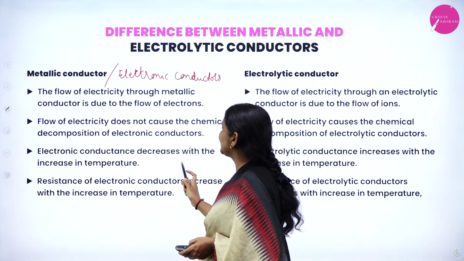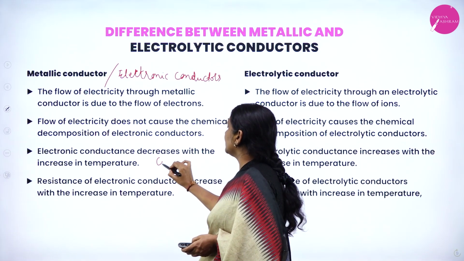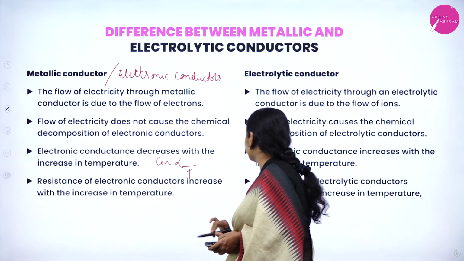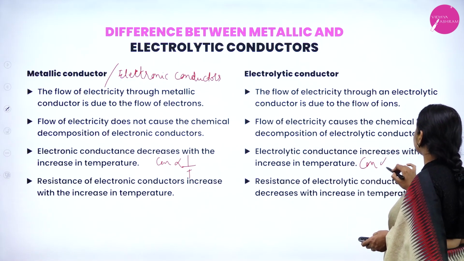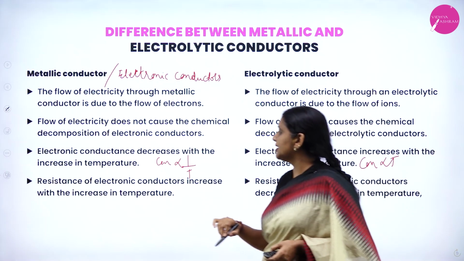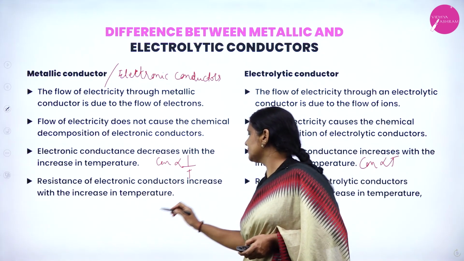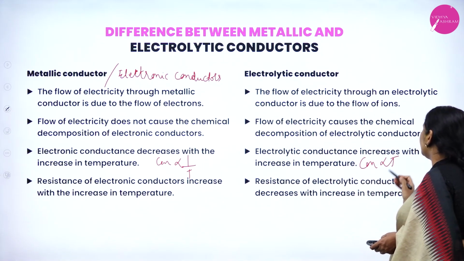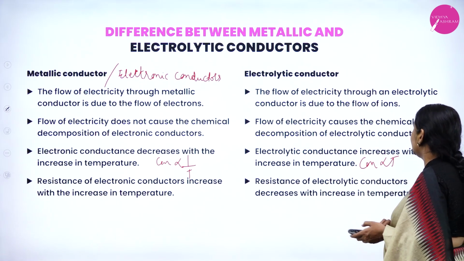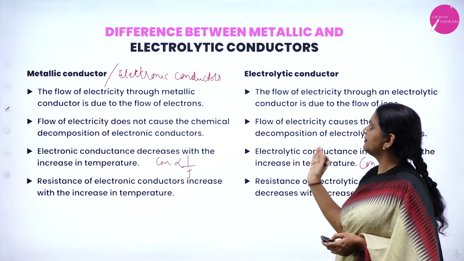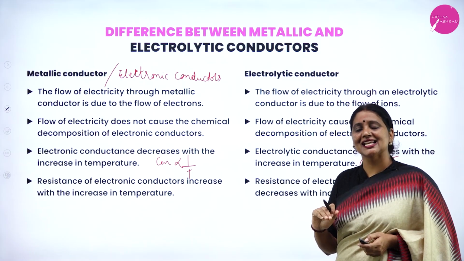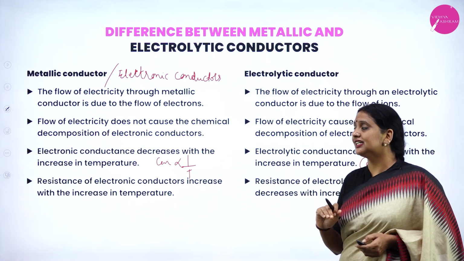Electronic conductance decreases with increase in temperature. The conductance is inversely proportional to temperature. Here, the conductance is directly proportional to temperature. Resistance of an electronic conductor increases with increase in temperature. Resistance of an electrolytic conductor decreases with increase in temperature. These are the differences between electronic conductors as well as electrolytic conductors.